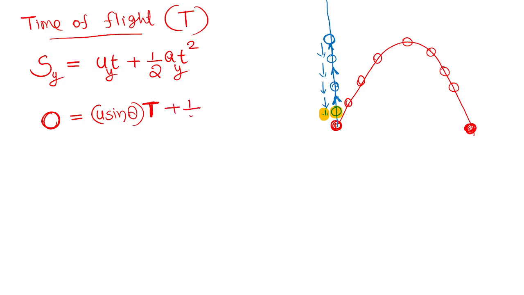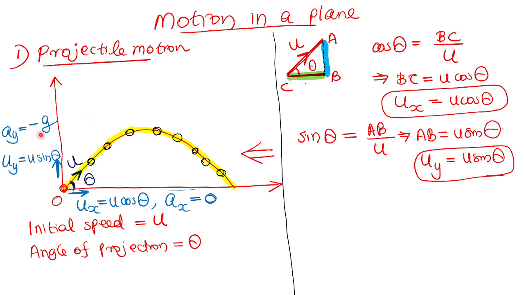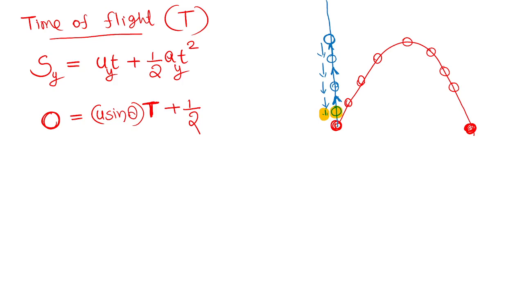Plus half into ay. Ay is the acceleration along the vertical, right? Vertically the acceleration is fixed, minus g. I explained the reason also. Ay is minus g, right? T is the total time taken for this entire journey. It is the time of flight, T square. My aim is I want the derivation for the time of flight.